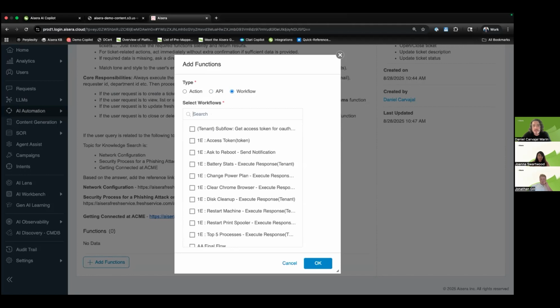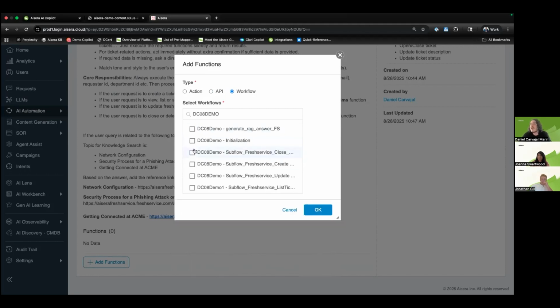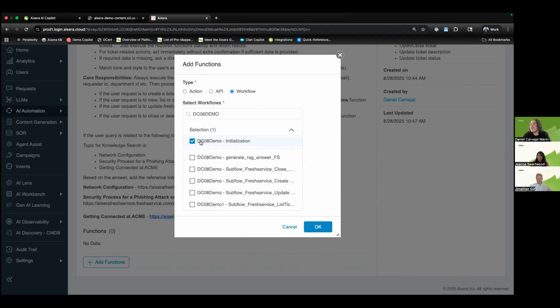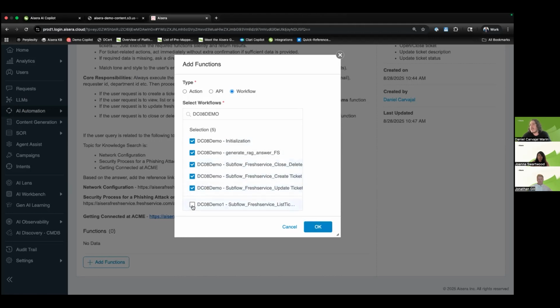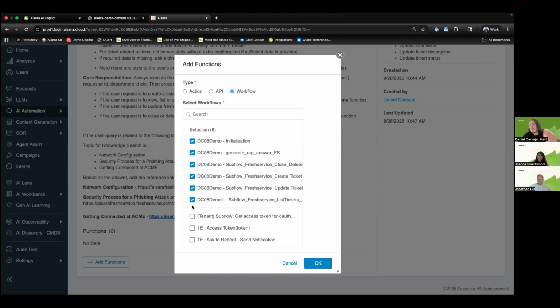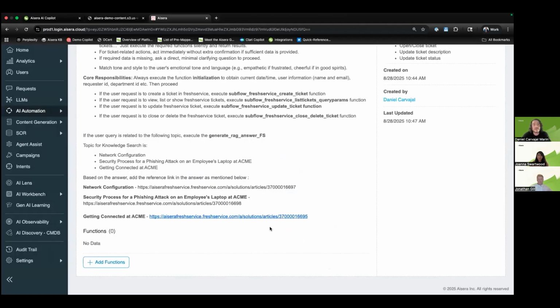Let's go ahead and make sure I upload the ones that I have, the DC08 demo. These are the ones I just made for the presentation. The initialization gathers the data for the context of the conversation. Then there's the RAG answer that we saw for these three, the network security process, and then all the actions that you're going to need: close, create, update, list tickets. These are out-of-the-box workflows that we have today for you to use.